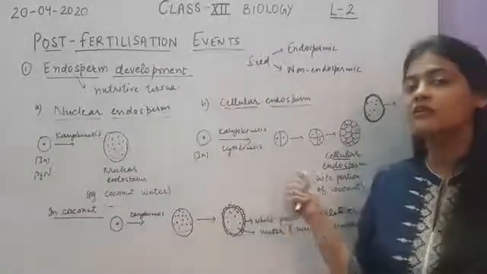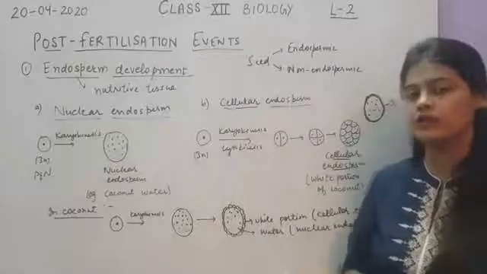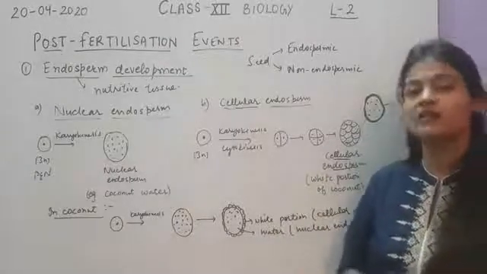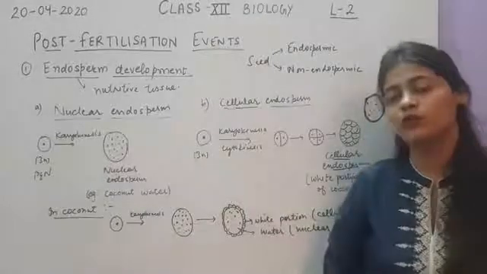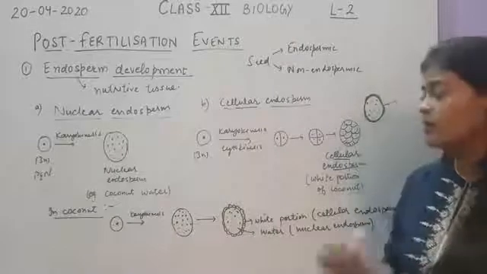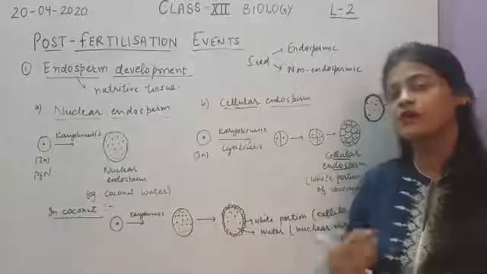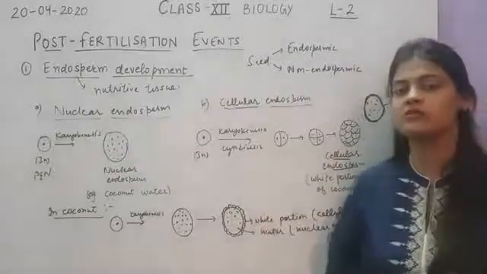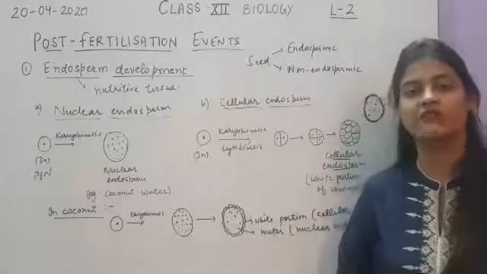And during endosperm development, the nucellar tissue surrounding the endosperm or the embryo sac generally undergoes degeneration. तो जब एंडोस्पर्म की डेवलपमेंट होती है उस टाइम पे न्यूसेलस टिश्यू जो है वो कम्प्लीटली डीजेनरेट हो जाता है. Okay, as we have already discussed, the nucellus is generally for the development of the following structures, which will take place afterwards in the form of post-fertilization events.